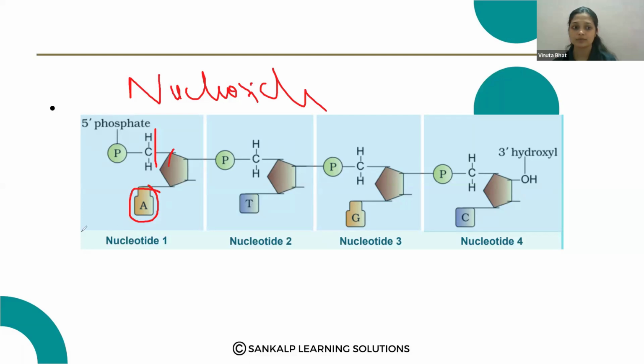Guanine or deoxyguanosine. So like this it is called. If the phosphate group is attached to the 5th carbon atom of this pentose sugar through a phosphodiester bond, then it will become the